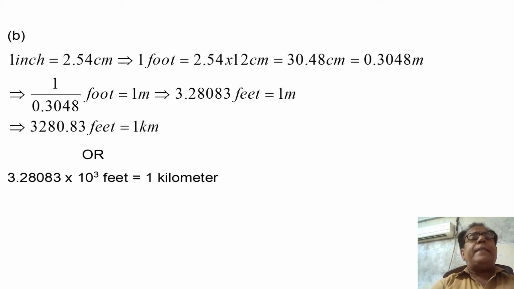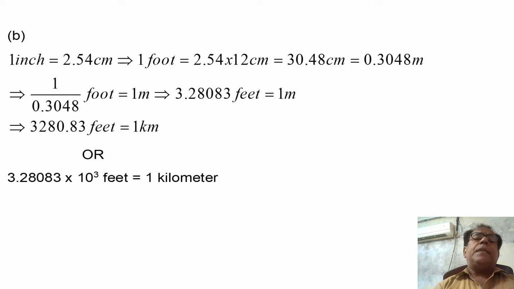Dear students, you can see that between 1 inch and the sign of equality there seems to be some space, but this space is automatically inserted by MathType software. Deliberately we cannot insert a space between 1 and inch. If we try to place a space between 1 and inch, then this software will not accept. 1 inch equal to 2.54 centimeter.